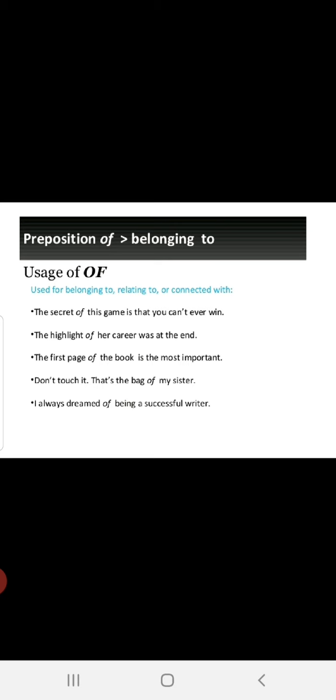The first page of the book is most important. Don't touch it. That's the bag of my sister. I always dreamed of being a successful writer. Of connects. Every preposition connects, that is true, but this of shows the belonging to. Clear?